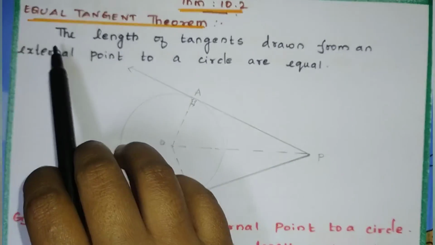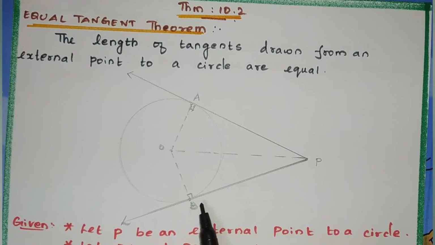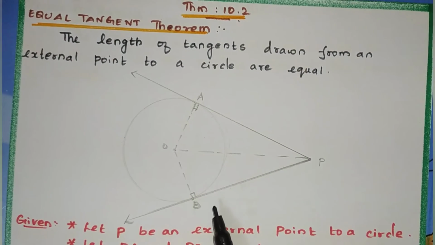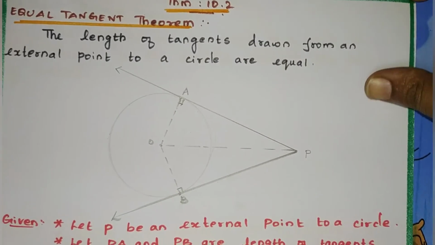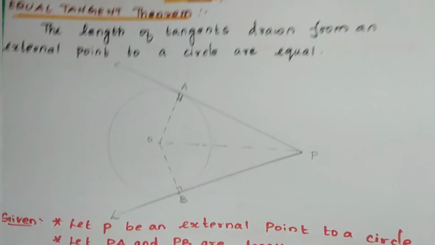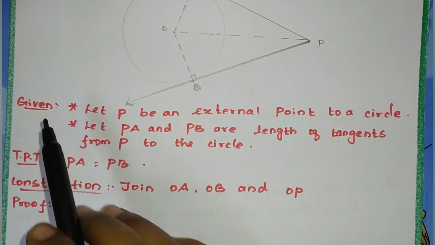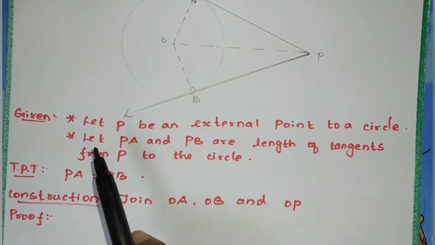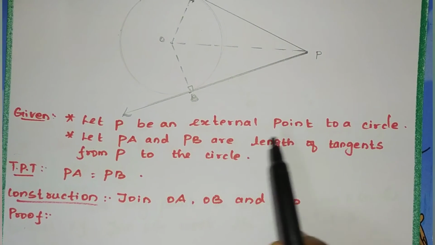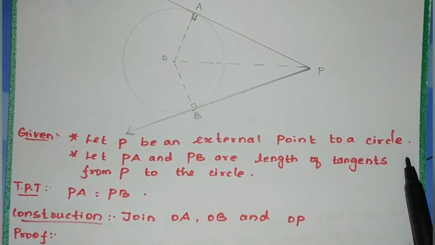Clear? So the lengths of tangents drawn from an external point to a circle are equal. So we have to prove that PA is equal to PB. Next, given. Let P be an external point to a circle.